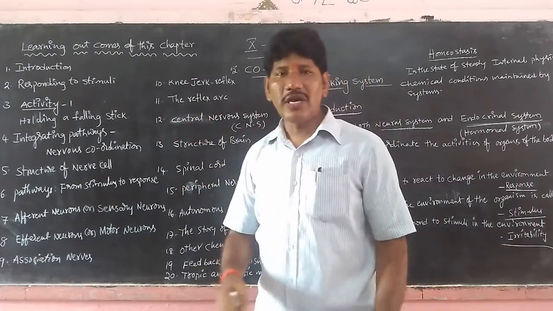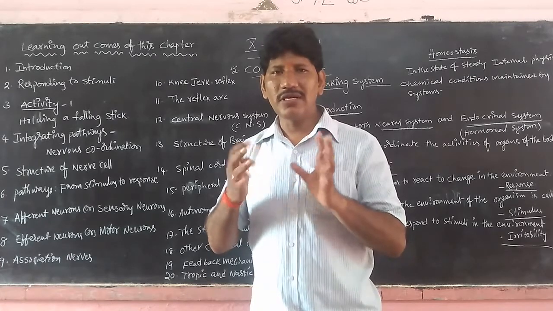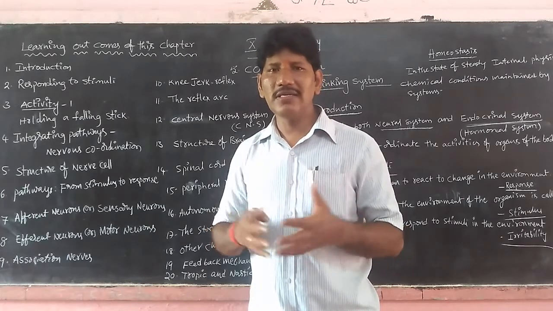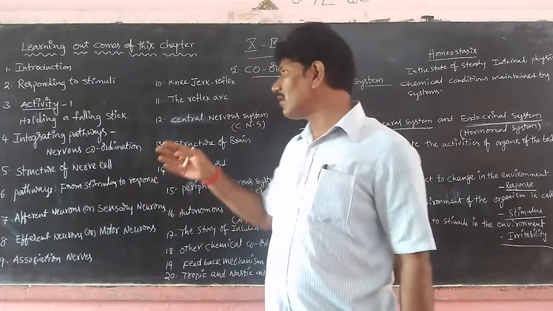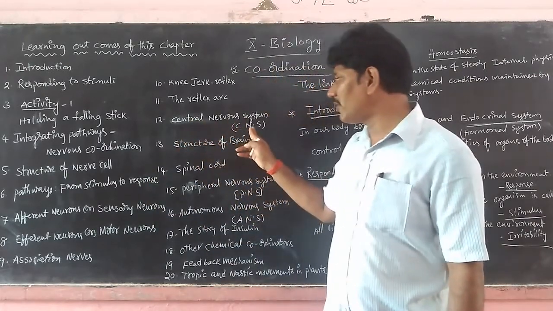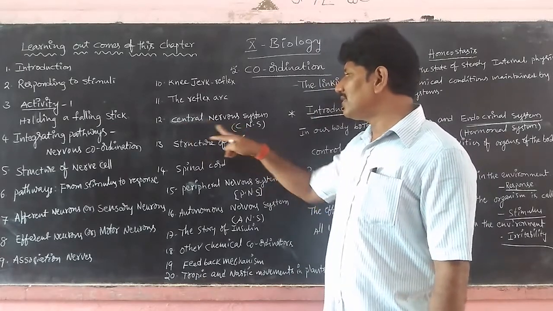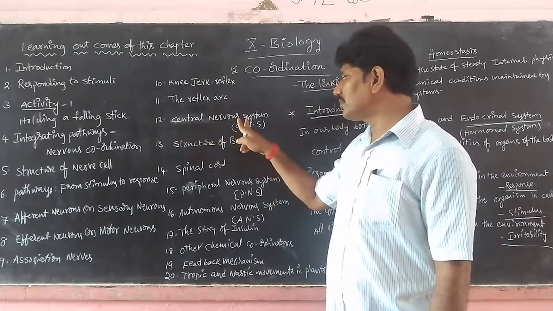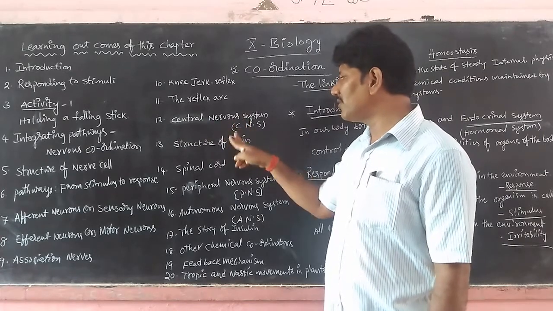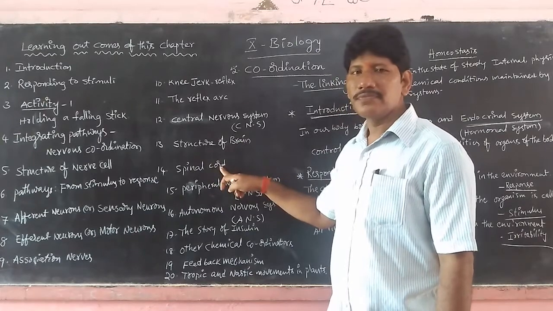Next, we have three types of nervous systems in our body based on activity and coordination. First is the central nervous system, also called CNS in short form, meaning central nervous system. In the central nervous system, we have two parts: the structure of the brain and the structure of the spinal cord. Then we move to